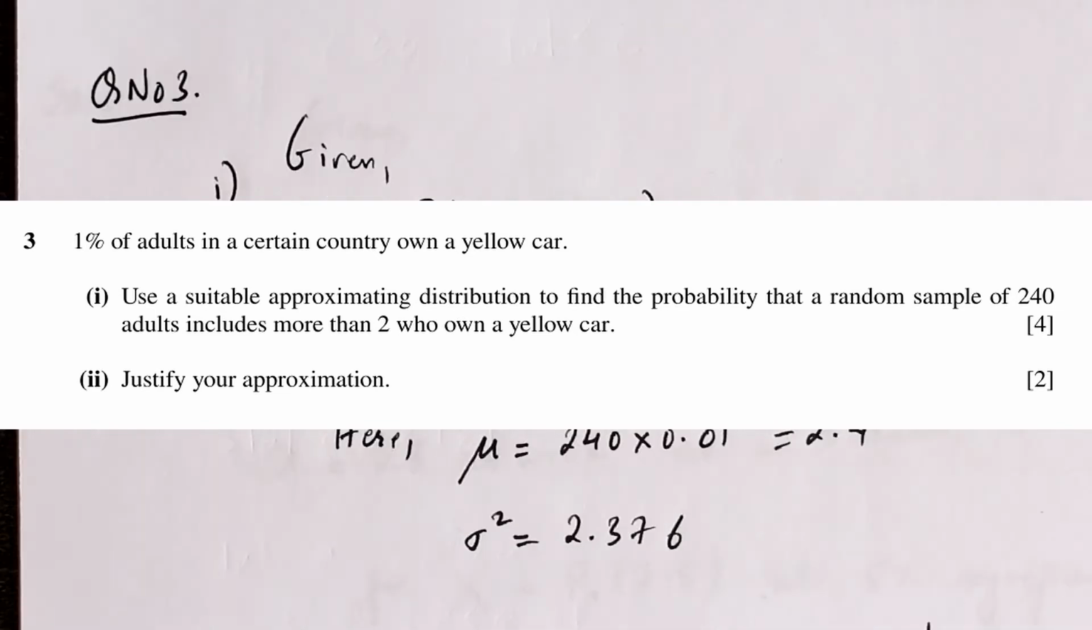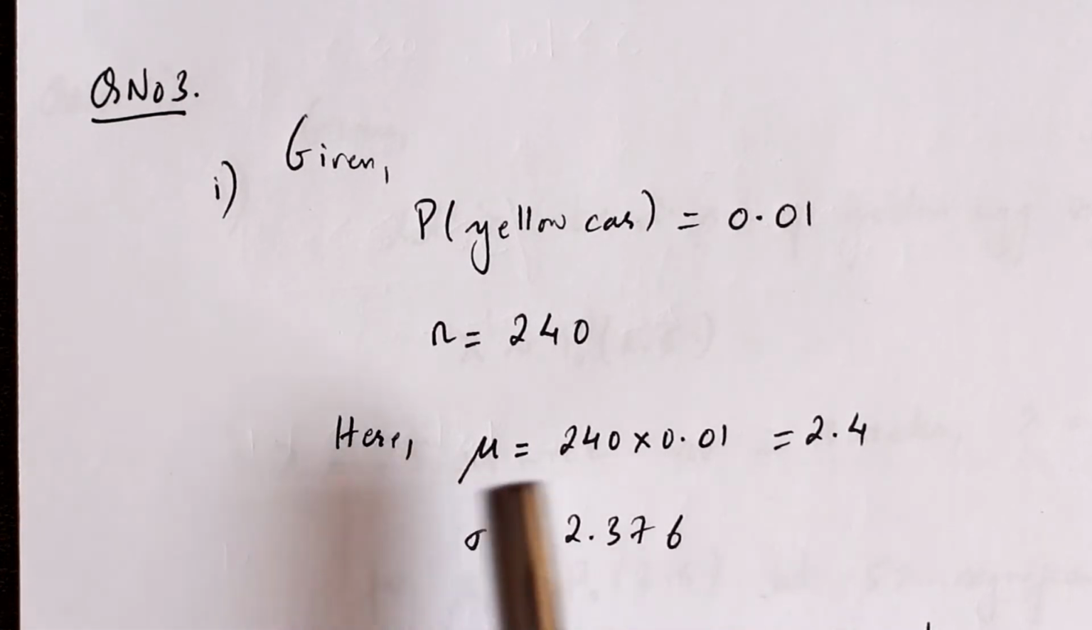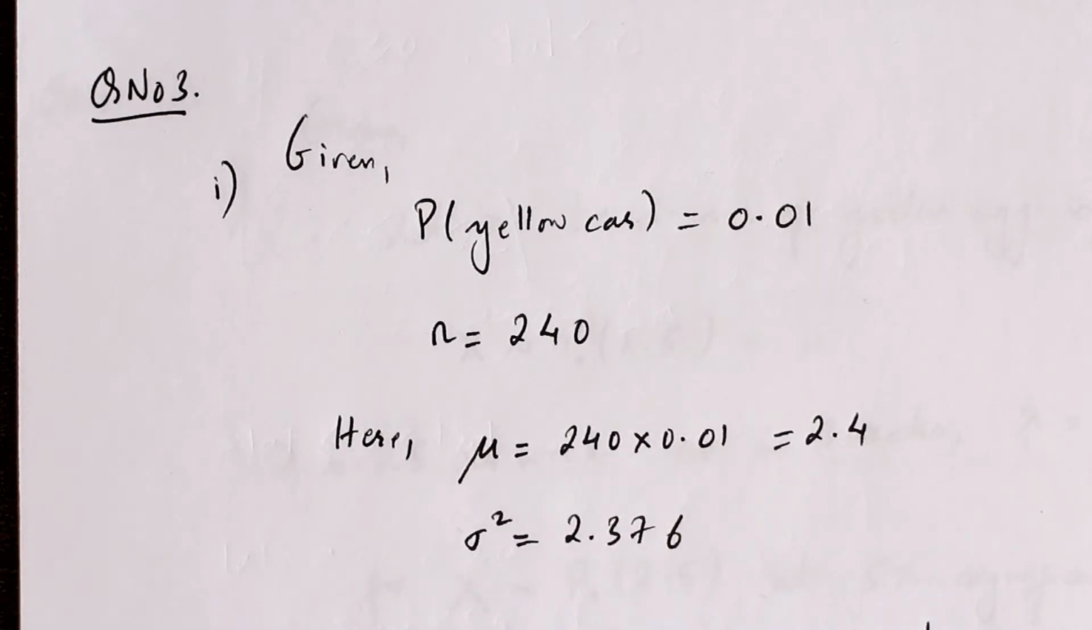So in this question we use the Poisson distribution. Now, why do we use the Poisson distribution here? Why not the normal distribution? As you can see here, the value of mu is 2.4. If you want to use a normal distribution, your mu has to be greater than 5, right? If mu is not greater than 5, you cannot use the normal distribution. That's a rule of thumb in case you want to use a normal distribution.